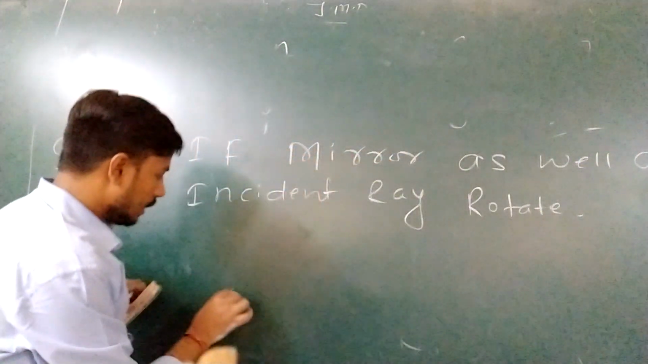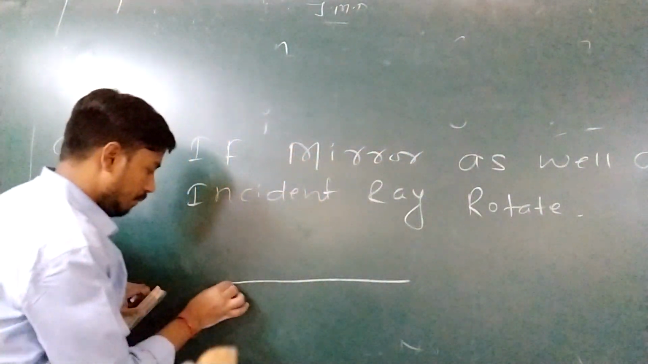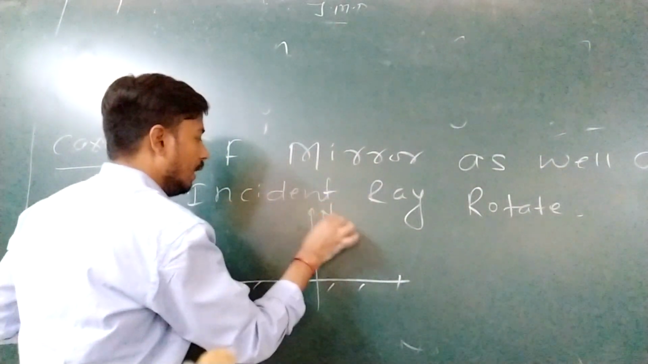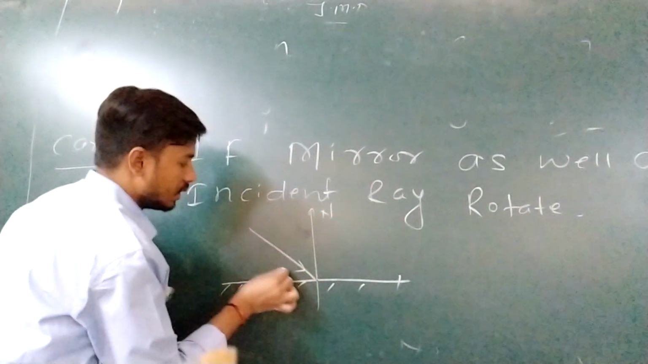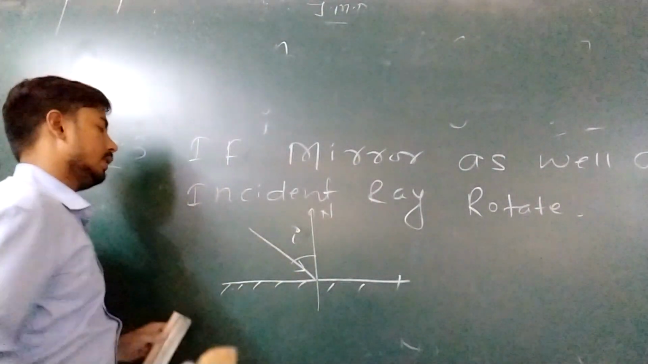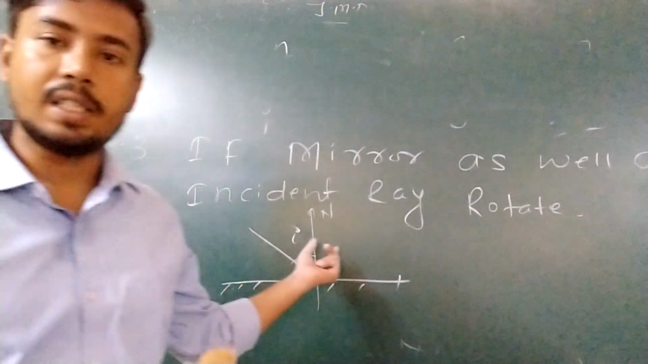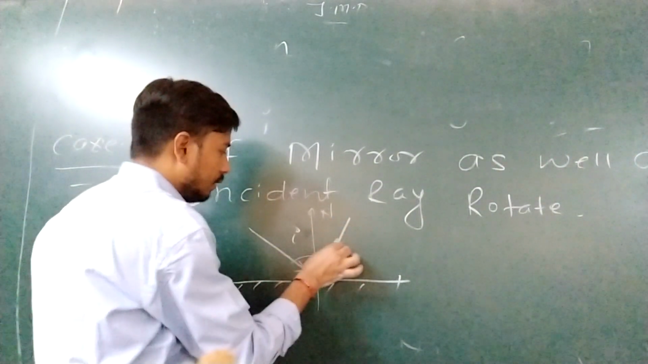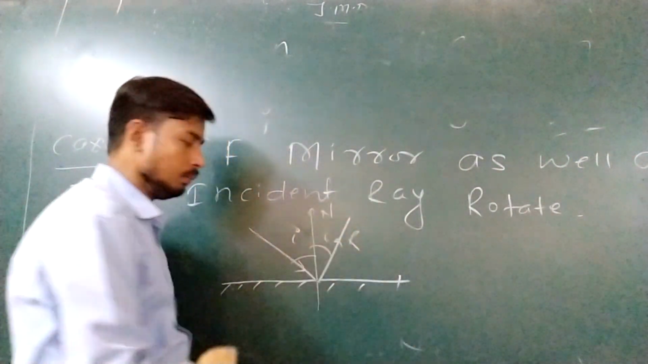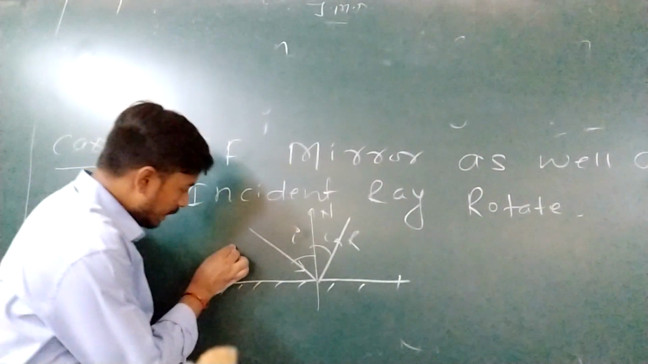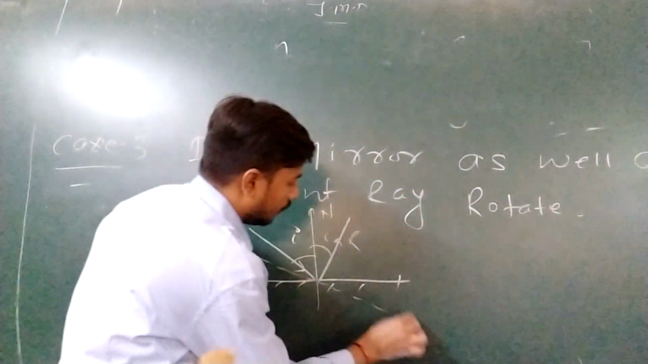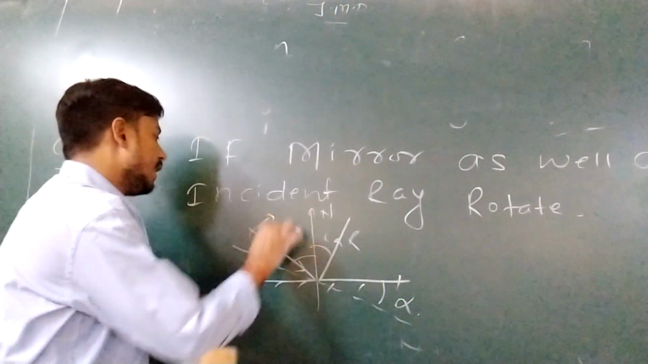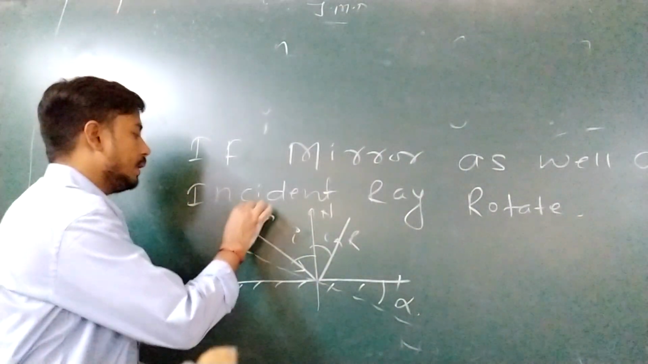Simple. Suppose that this is a plane mirror, this is a normal N, and this is the angle of incidence. Incident ray. This is the angle of incidence I. So this is the reflected ray R at same angle I. Suppose this mirror is rotated by angle alpha, clockwise direction, and this incident ray rotated by angle beta.